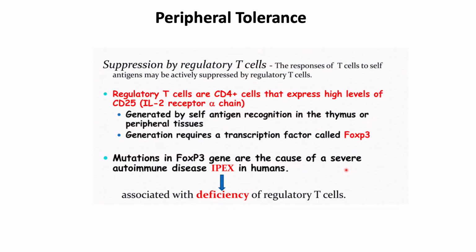The other mechanism is suppression by regulatory T cells. Regulatory T cells are CD4 positive cells that express high levels of CD25 markers as well. They are generated upon recognition of self-antigens in the thymus and require the transcription factor FOXP3. Regulatory T cells are not formed if there are mutations in this FOXP3 gene, and this leads to a regulatory T cell deficiency and causes an autoimmune disease, IPEX, in humans.